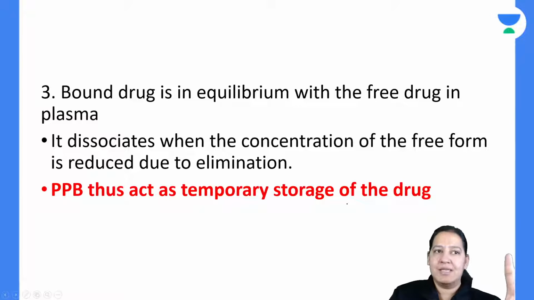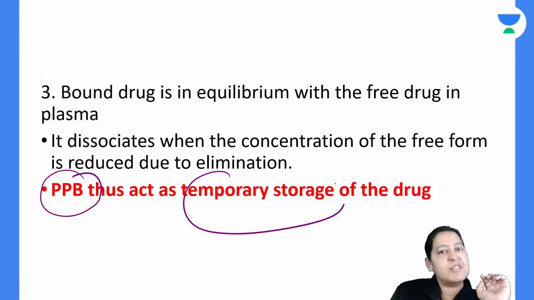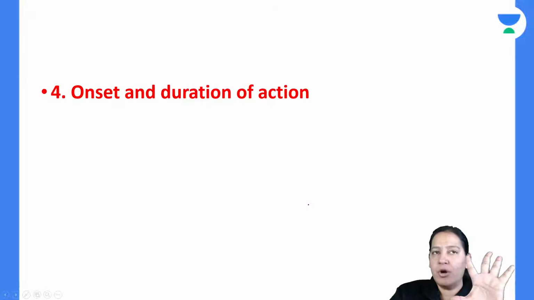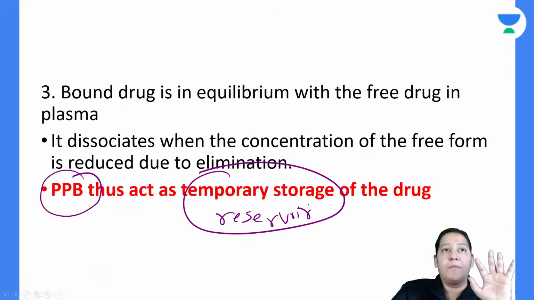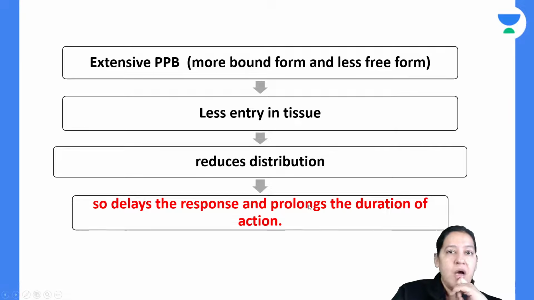We have already seen this concept, right? Now we can say plasma protein binding is a temporary storage of the drug. It is a reservoir of the drug. Yes or no? So how is it useful to us to know the plasma protein binding of the drug?